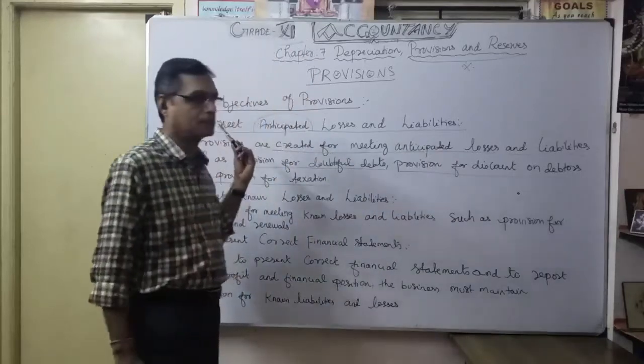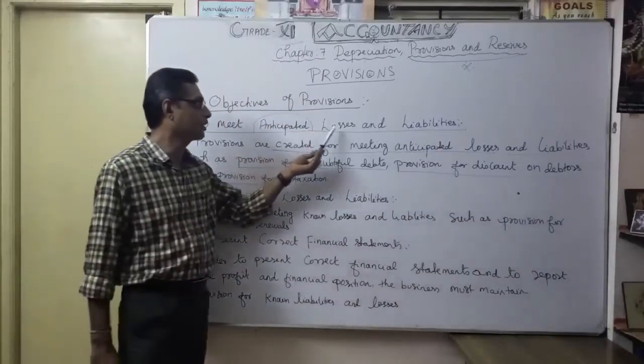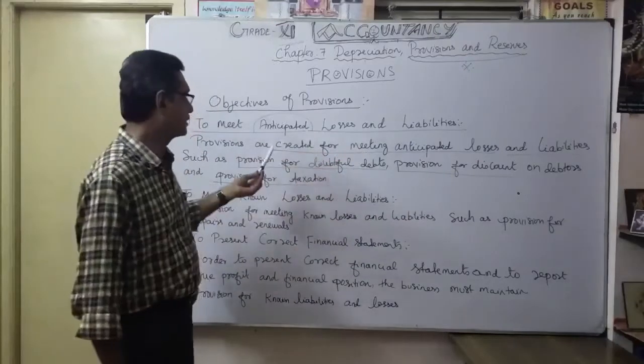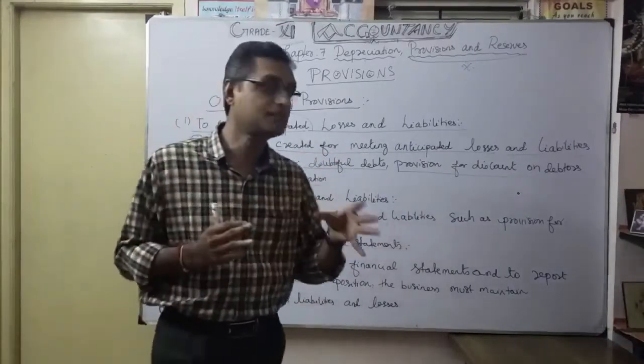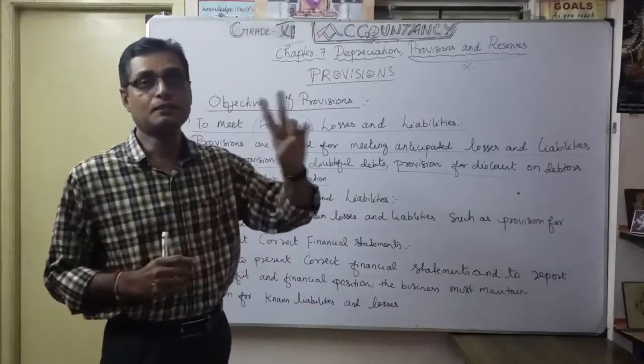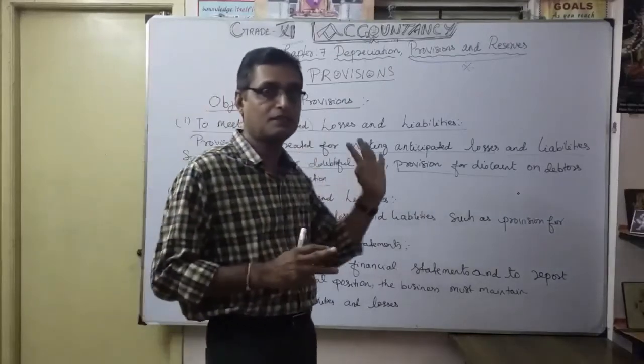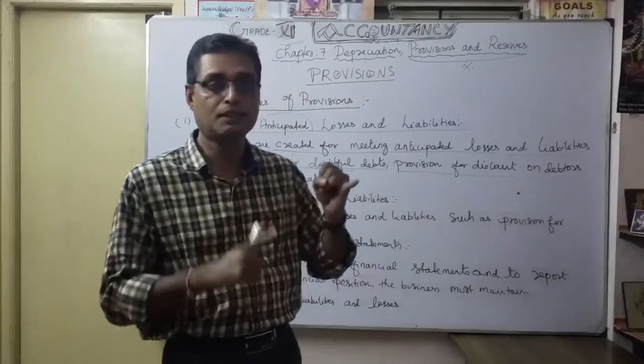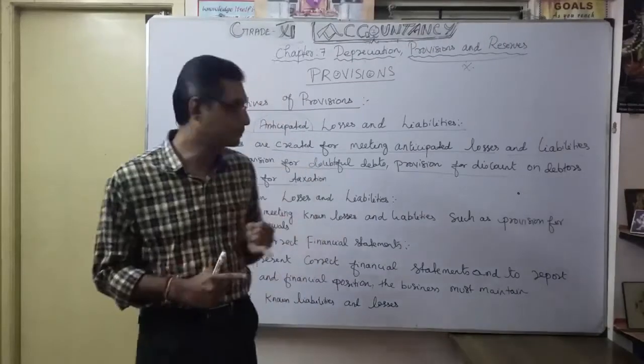The first one is to meet anticipated losses and liabilities. That's why provisions are created for meeting anticipated loss and liabilities. 3 important examples we already discussed. What are the 3 anticipated losses and liabilities? Bad and doubtful debts, discount on debtors, and taxation.